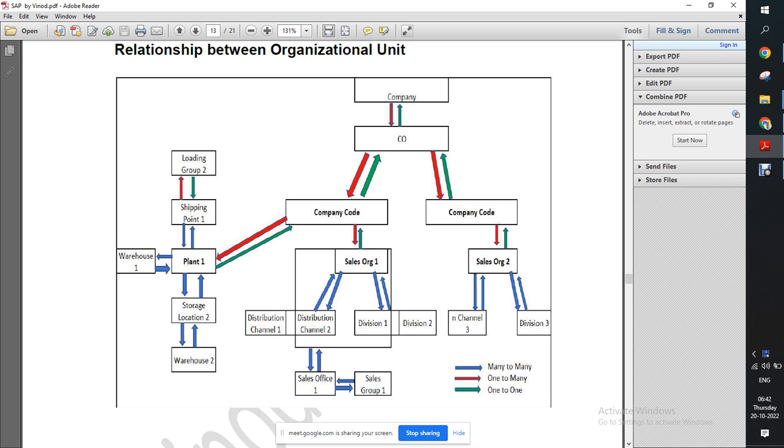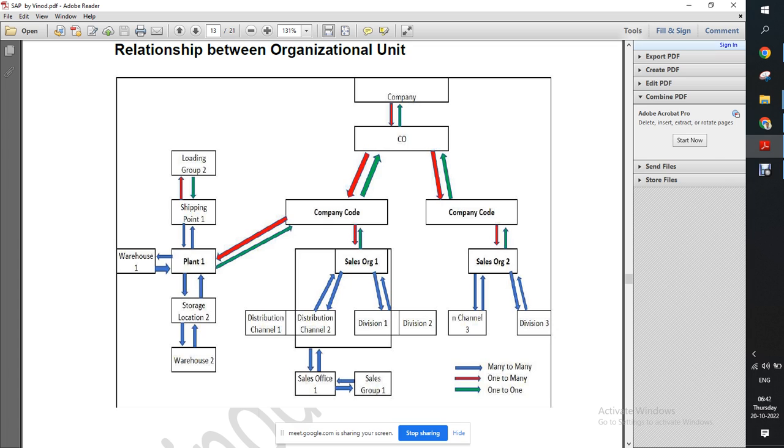Okay, green is one to one, red is one to many, and blue one is many to many. What does it mean? If we are talking about the relation between sales organization and distribution channel, it is many to many. It means one sales organization may have many distribution channels, 1, 2, 3, 4, and the same distribution channel can have different sales organizations.